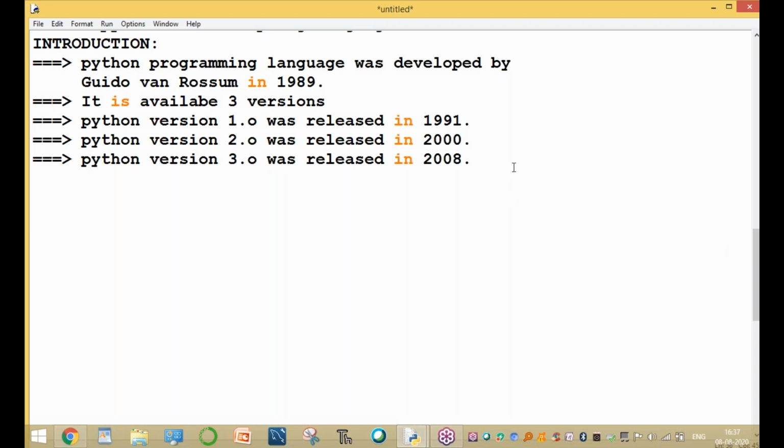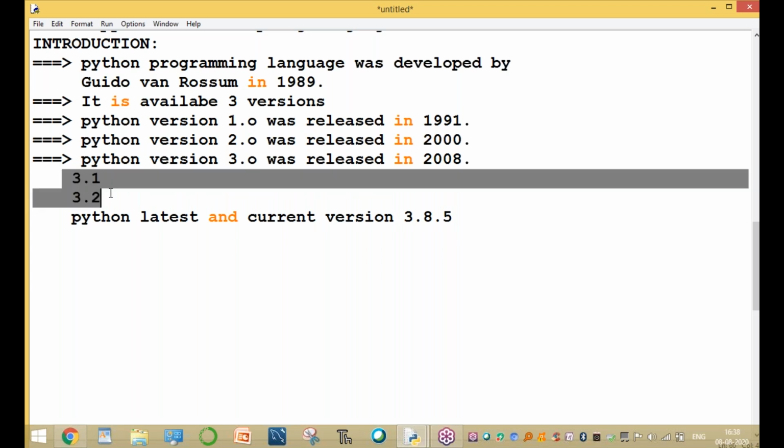Sir, what is 2.0 and what is 3.0? Now there are a number of versions: the next version 3.1, the next version 3.2, and now the current, latest version of Python is 3.8.5.